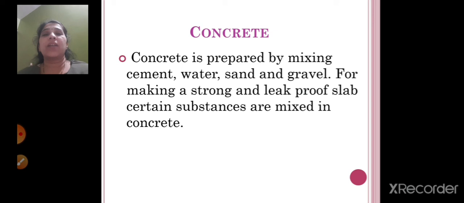So with this, children, we finish this chapter 15, that is materials we use, right? Let's recap what we have learned today. We saw two types of detergents, that is natural detergent and man-made detergent. Natural detergents are your soap nut and soap pod. They are available in nature, and they do not have any harmful effect on the skin as well as on the clothes.